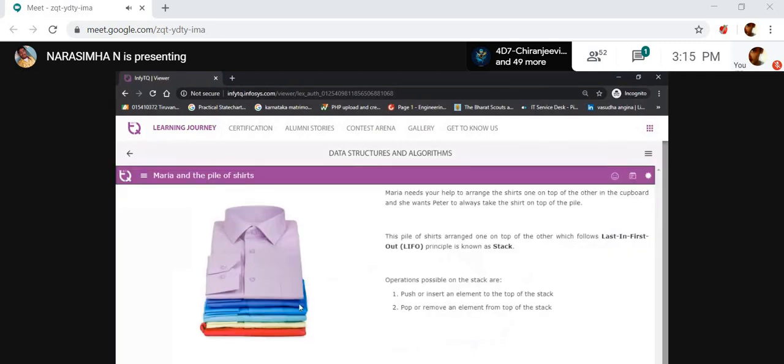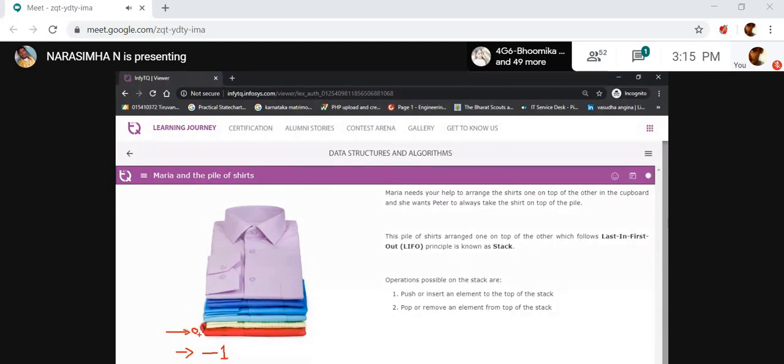Initially the cupboard is null. Take an example: initially the cupboard is null. Then the pointer refers to the minus 1st position. The pointer refers to the minus 1 position. Clear? Now, whenever you are inserting the first data, it refers to the 0th position.